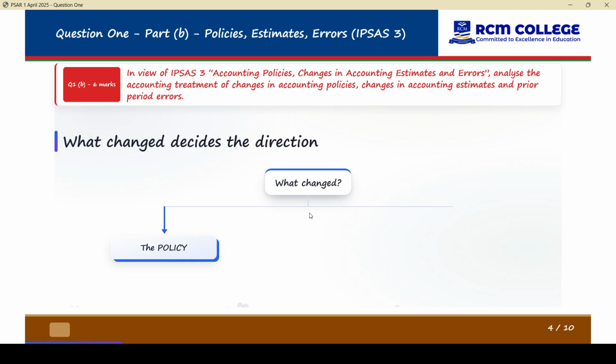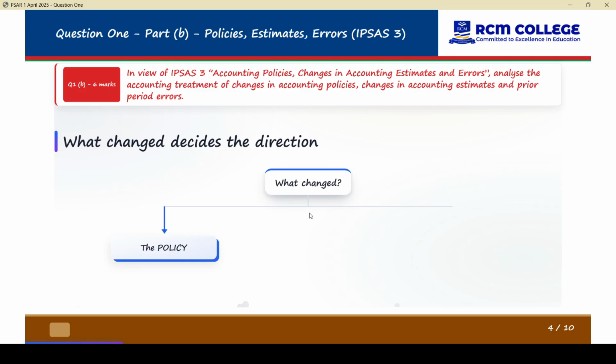What changed? And this change can be three types. The first one is policy. So the rule has changed. There is a change in accounting policy. The entity now values its inventory, for example, on a different basis. So the rules have changed.